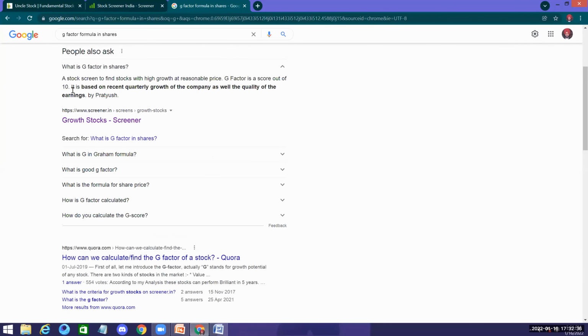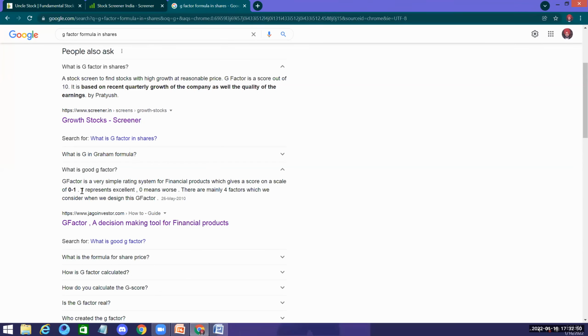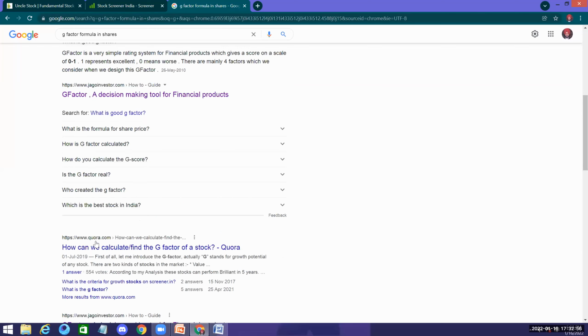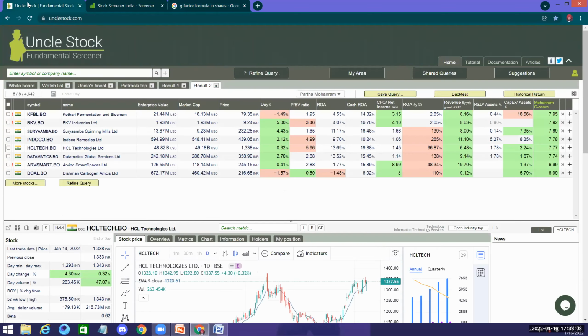It is out of 10, based on the recent quarterly growth of the company as well as the quality of earning, by Pratyush again in screener.in. So I was not very sure what they are talking of. What is a good G factor? 0 to 1, mainly 4 factors which we consider to design a G factor. I have not studied it, so I will not be telling on it. So that's why I went to the G score and looked for this on the Uncle Stock fundamental screen.